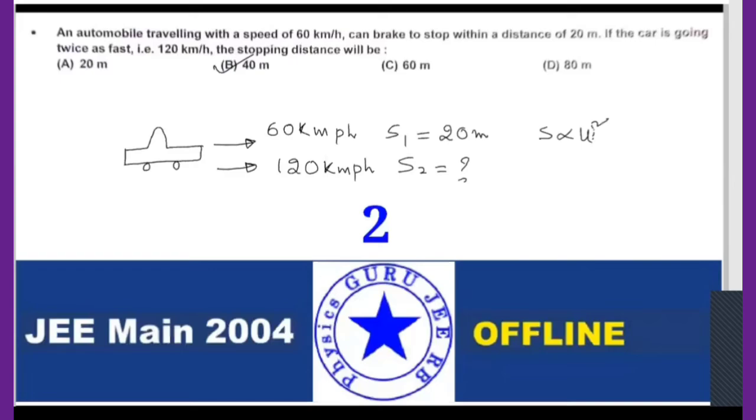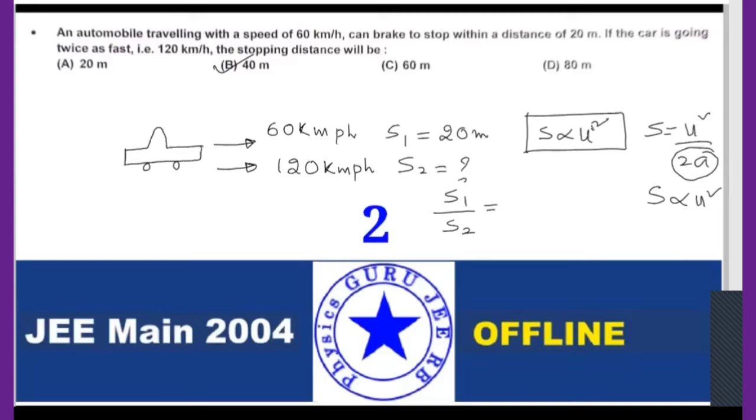Just now we derived it, right? Same model I'm taking. Any doubt how I'm taking S proportional to U square? S is equal to, if you derive, U square divided by 2A. So here constant retardation, A is constant, so I can write directly S proportional to U square. Is it clear? Can I take it? Okay, so simply I can write now S1 by S2 equal to